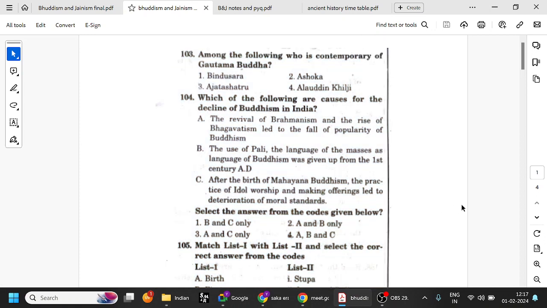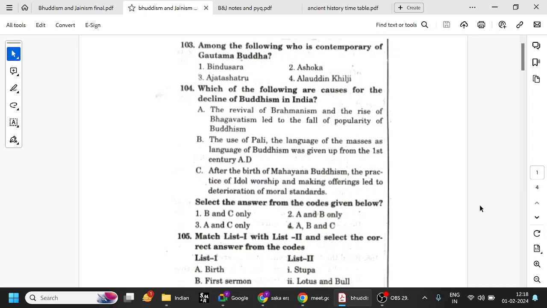Buddhism became popular because it was against idol worship, complex rituals, etc. So later on, even they started doing the same thing in Mahayana Buddhism and Vajrayana Buddhism. So all these three are the very important reasons for the decline of Buddhism. So now you know why Buddhism became famous, the ascendancy of Buddhism, and also the decline of Buddhism. They are very standard questions, especially in the mains also.